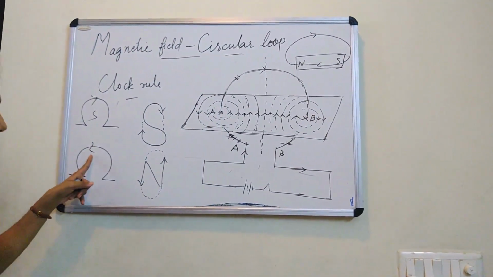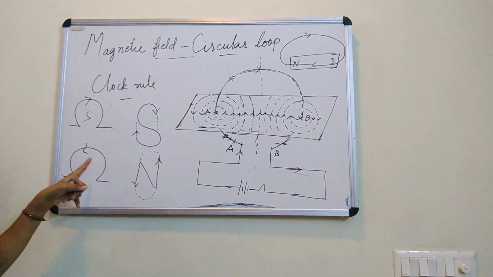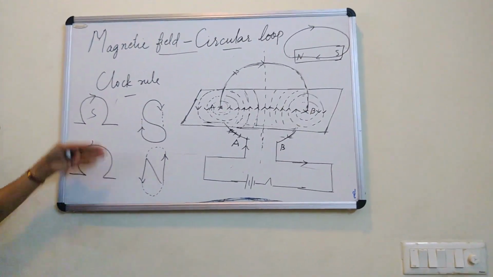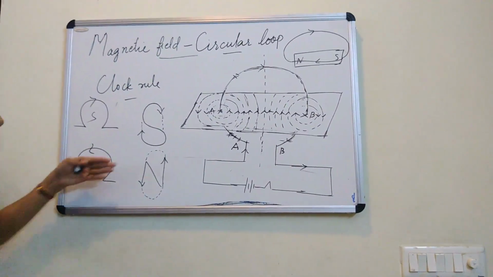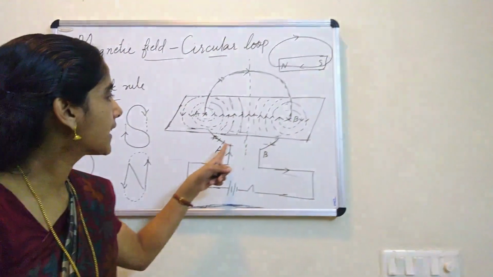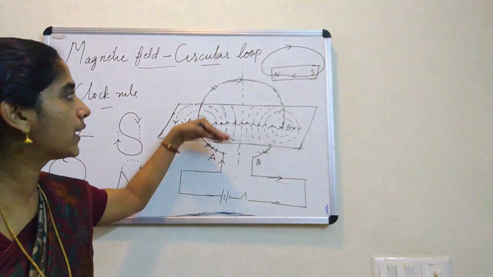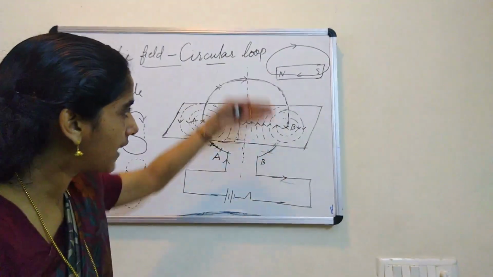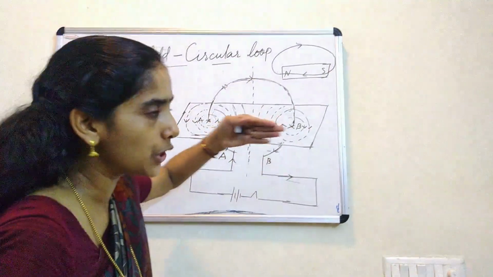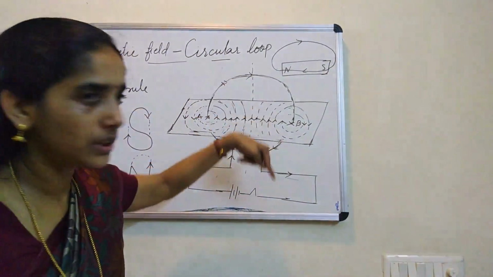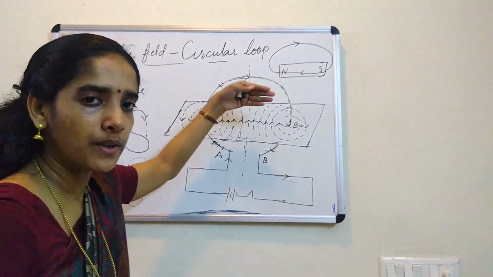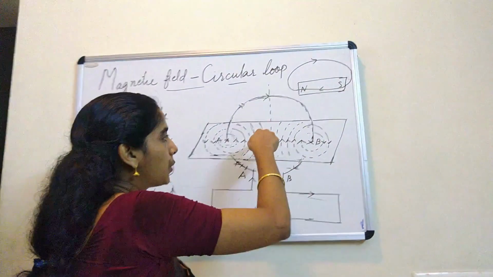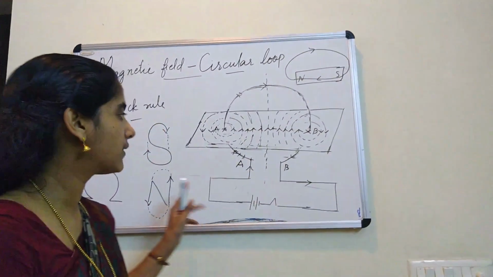North. Now here, when you look at the current carrying conductor, if the current appears anti-clockwise, that means the face of the loop near to you will be north. Look here, current is in the clockwise direction. So when you look at the current carrying circular loop, if the current appears in clockwise direction, then the face of the loop near you will be what? South. So this is south, back side of the loop is north. So inside the magnet, where to where are the magnetic lines moving? South to north. So I think you understand this.